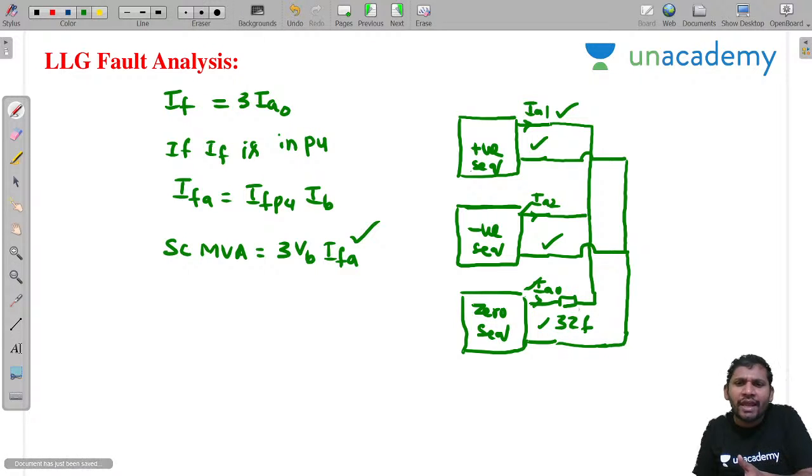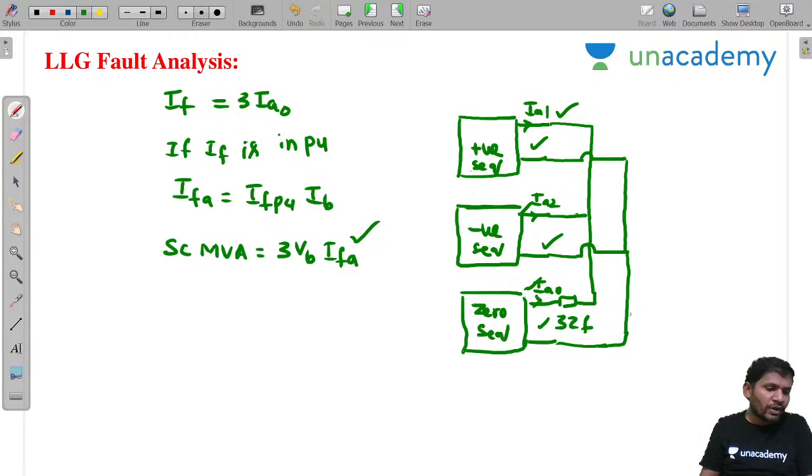Without ZF means remove this one and short this one. That is the without ZF case. This is the positive sequence, this is the negative, this is the zero sequence. Clear, sir? This is IA1, this is IA2, this is IA0. Similar terminals are joined. Okay, sir? If the boxes are given like this.